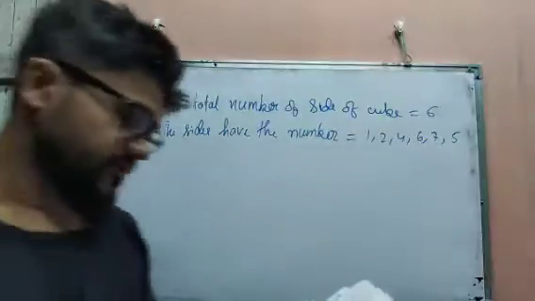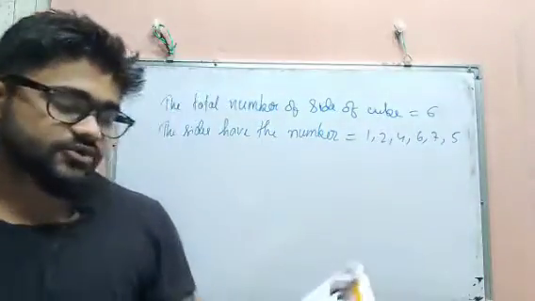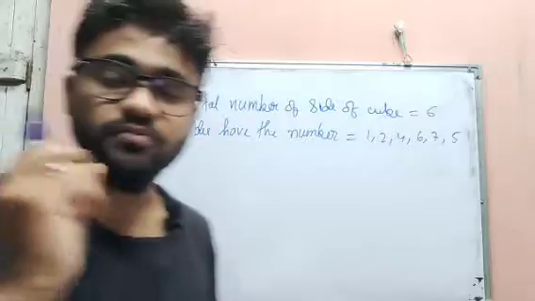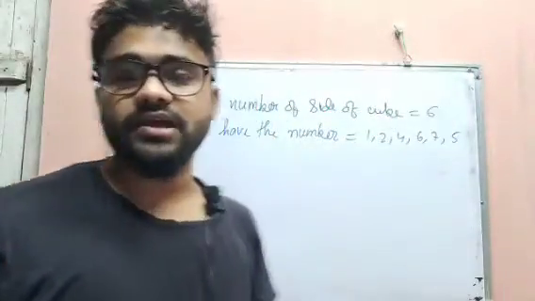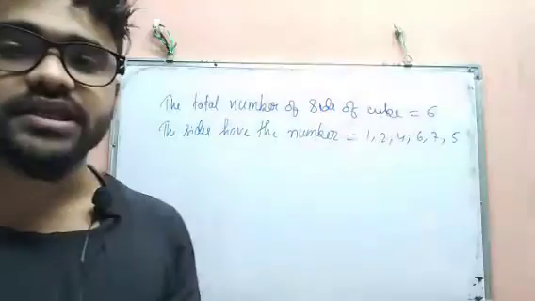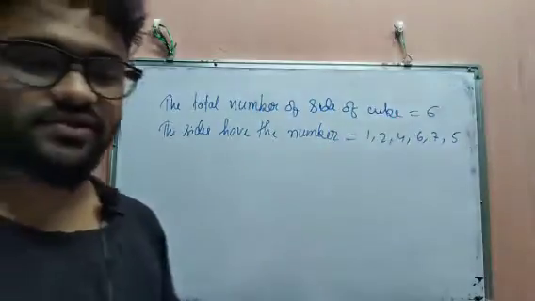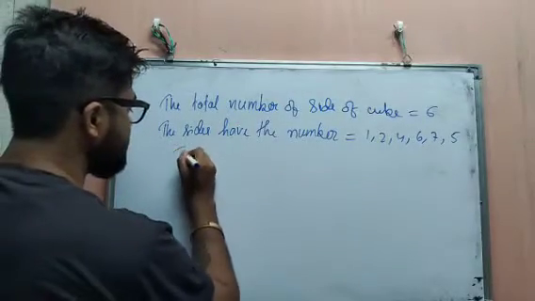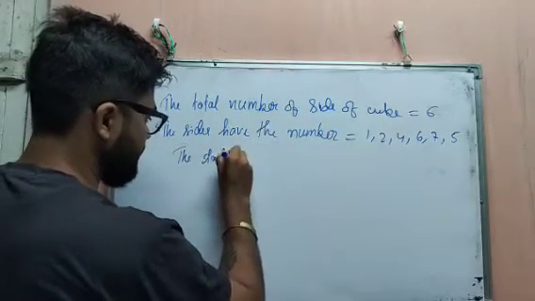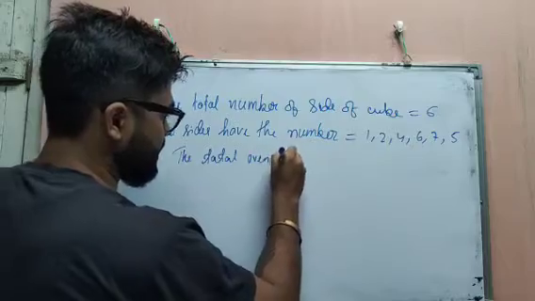Then what we are asked: if the cube is thrown once, that is, we throw the cube one time, what is the probability of rolling an even number? What is the probability that you will get an even number when you throw the dice? So how many total even numbers are there?